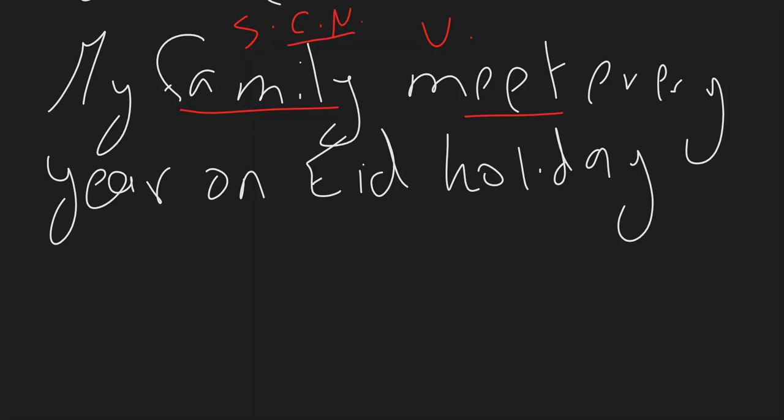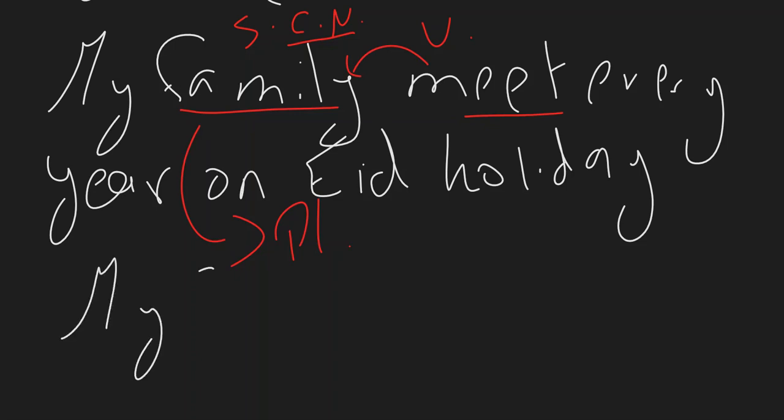It's because we're referring to family as a group, the members of the family meeting together. Alright? So it's not that the family is working as one entity, it's that the members of the family are meeting every year on holiday, on Eid holiday. And so in this case we use family as plural, and then we have to agree the verb with its plural collective noun.